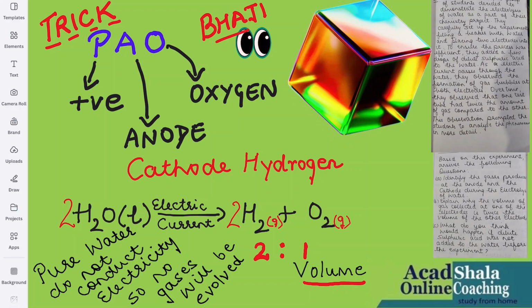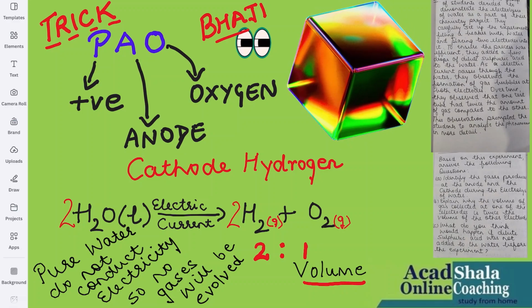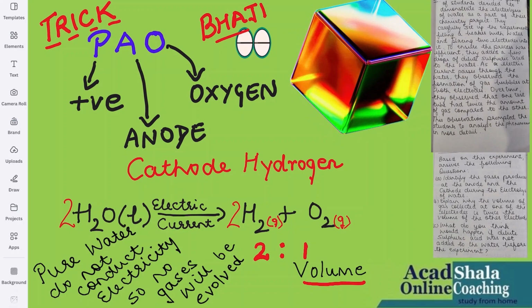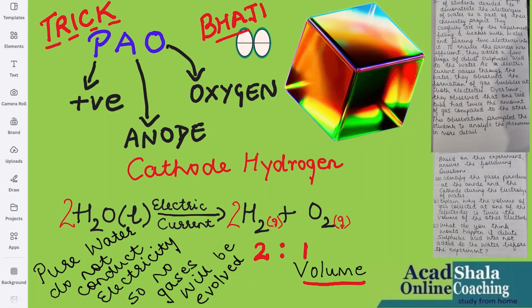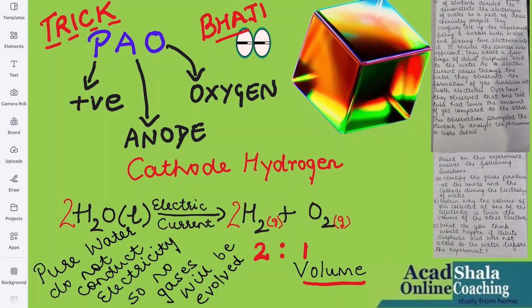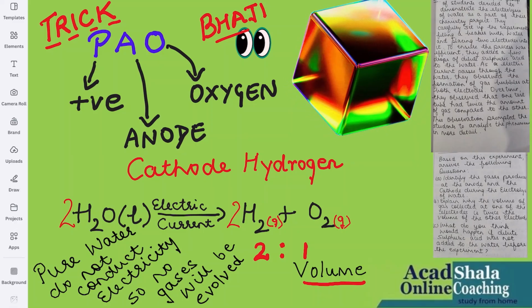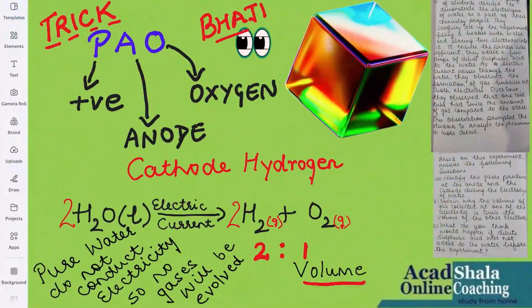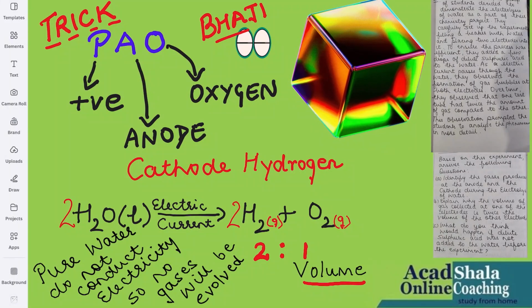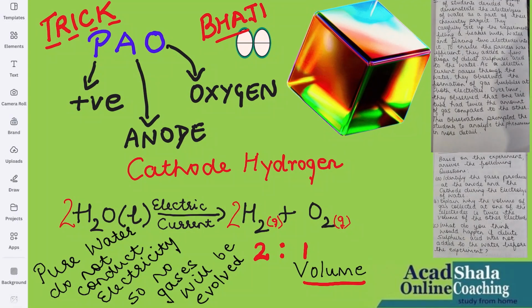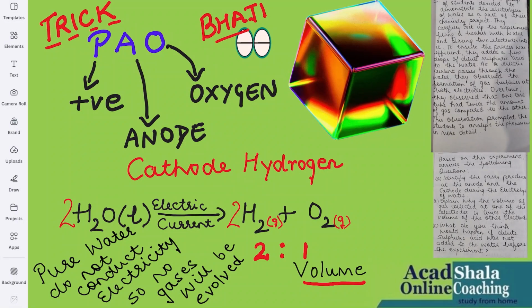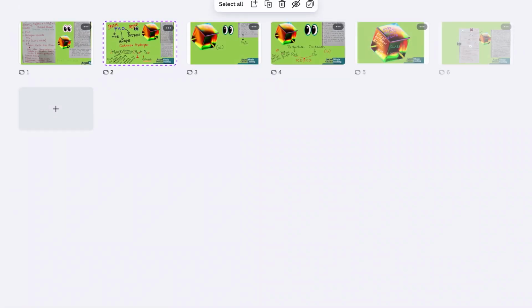What do you think would happen if dilute sulfuric acid was not added to water before the experiment? So, pure water does not conduct electricity, so no gases will be evolved. So it is very, very important to add what, children? That is a little bit of acid in it. Am I clear? So, now let's go to the next question.